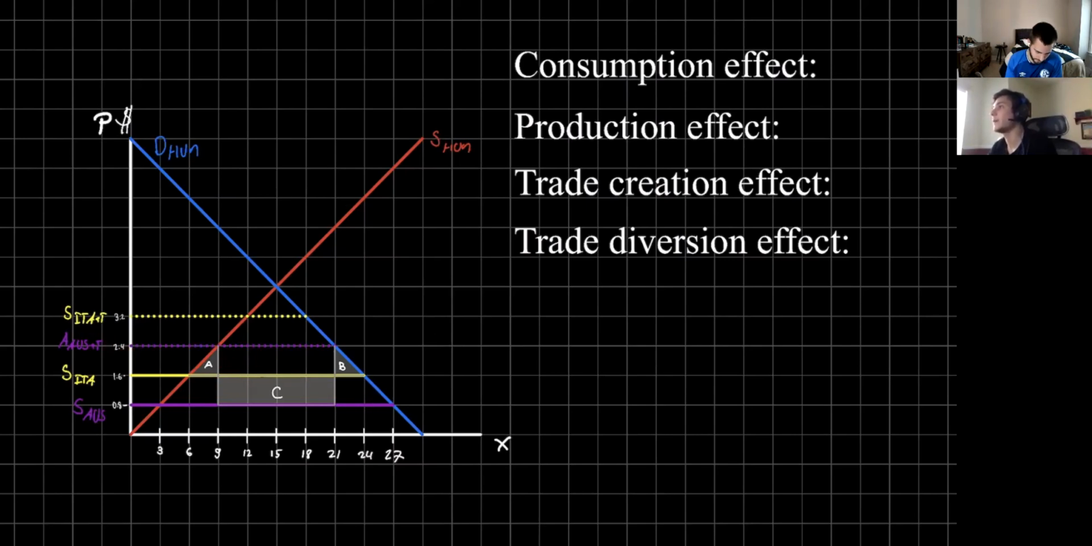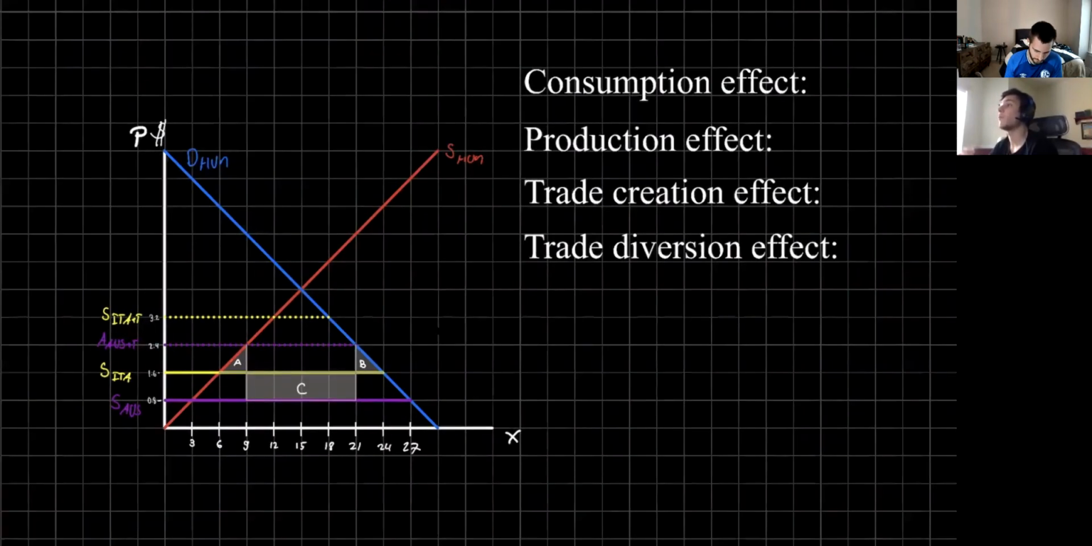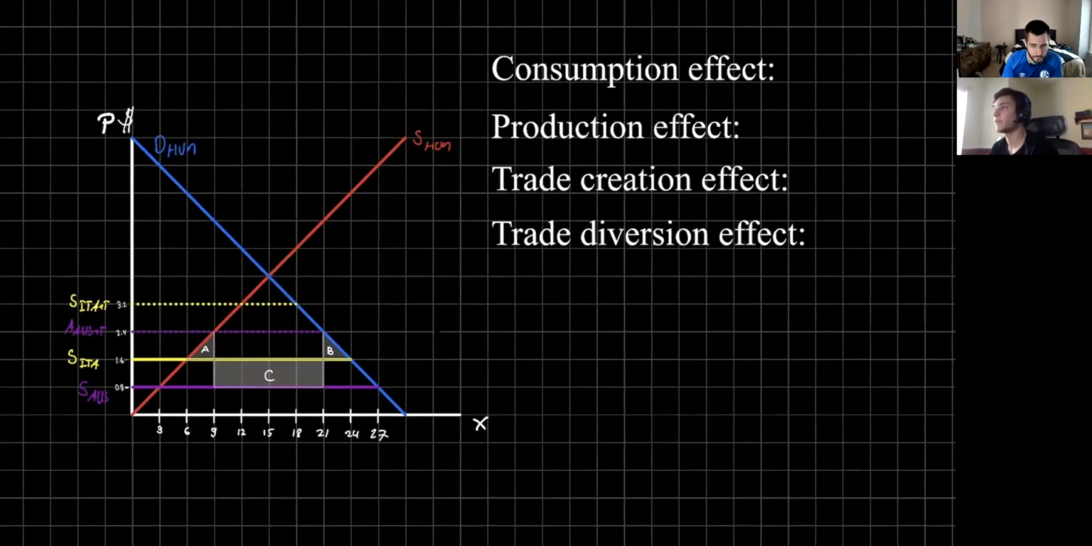So when we take that 24 minus 21 and then multiply that by the change in price, that'll get us the area of how much more Hungary is able to consume now. So that would be the consumption effect. They're facing a lower import price now. It's going to increase its consumption by 3,000 bushels because 24 minus 21 is 3,000.